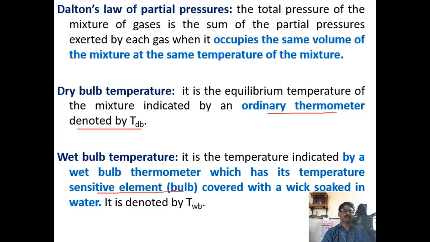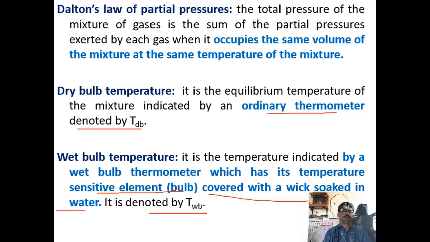It is nothing but the bulb, wherein mercury or any other thermometric fluid is present. If this bulb is covered with a wick soaked in water, then the temperature measured will be the wet bulb temperature.